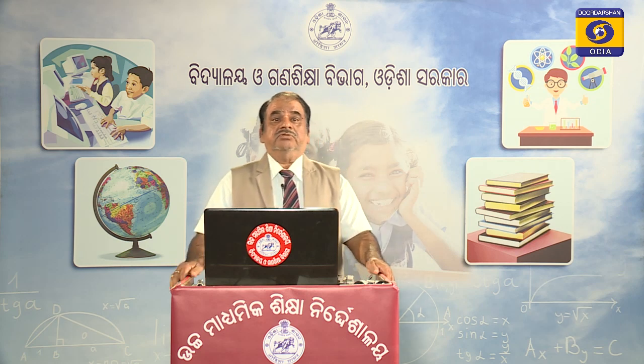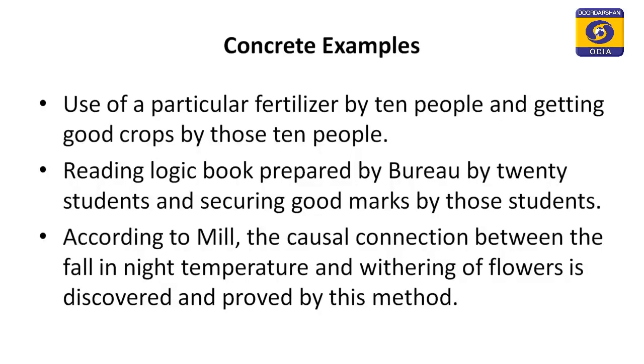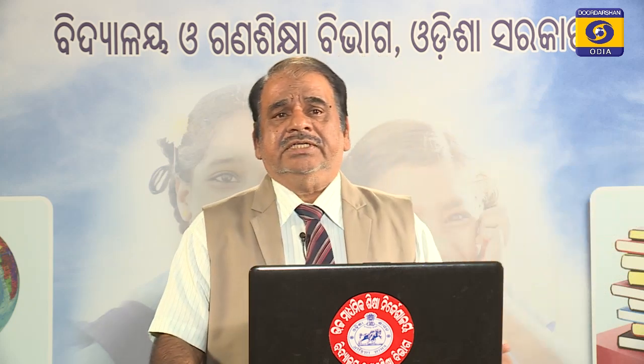Now, let us try to understand this method by taking the help of some concrete examples. Suppose in one village 10 farmers are using one particular fertilizer. The farmers are different, their living style is different, their crop field is different, but one thing common is that they are using one particular fertilizer in their field.